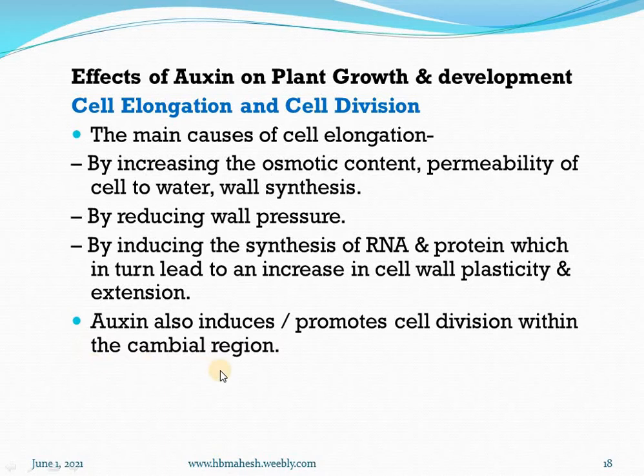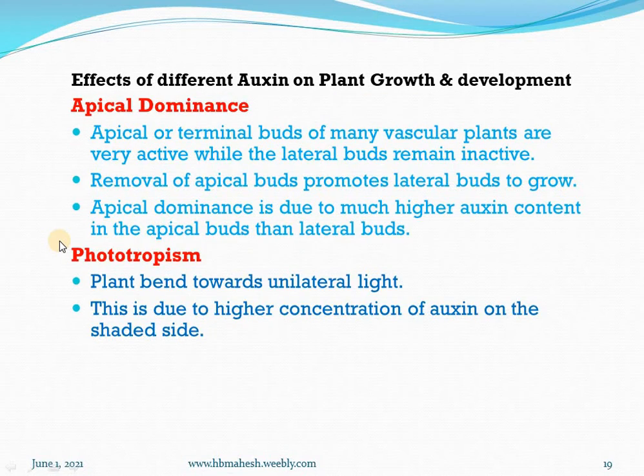As you all know, auxin is involved in plant growth and development. First, it increases plant growth and development by cell elongation and cell division. And these are the different routes to induce them.